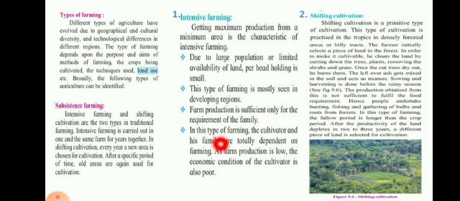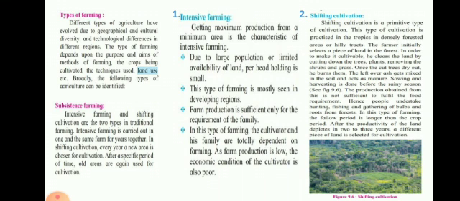In this type of farming, the cultivator and his family are totally dependent on farming. The farm production is low. The economic condition of the cultivator is also poor.